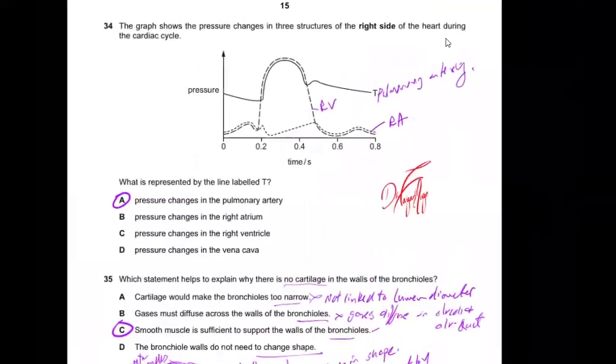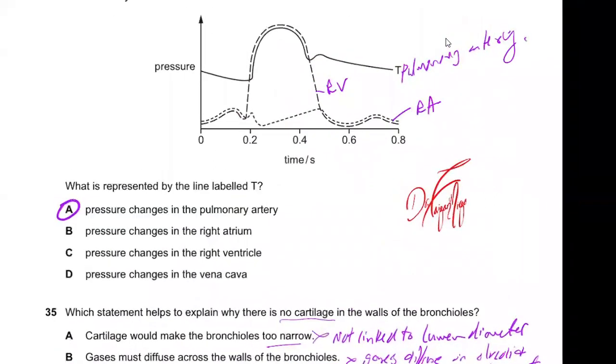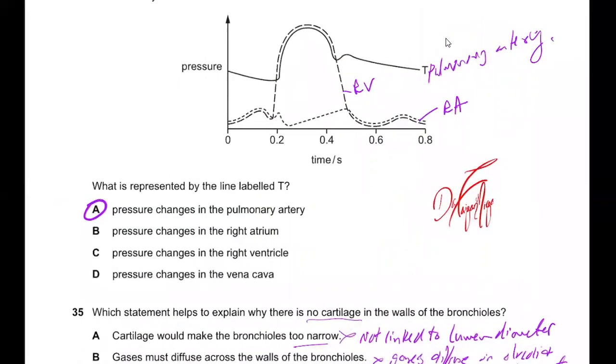The graph shows pressure changes in the three structures on the right side of the heart. Now, instead of giving the left side, they have given the right side. So again, the same kind of valves are working. You just need to recall which valves are opening and closing in which direction. We know this is, you just label. This is the right ventricle curve. This is right atria, and this is the pulmonary artery. What is represented by the line labeled T? So T is actually representing pressure in the pulmonary artery, because on the left side, this line represents the pressure changes in the aorta.